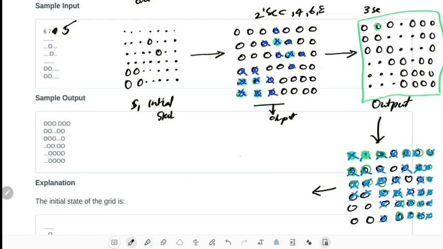So our new state will be like this. Dot, dot, dot, dot.